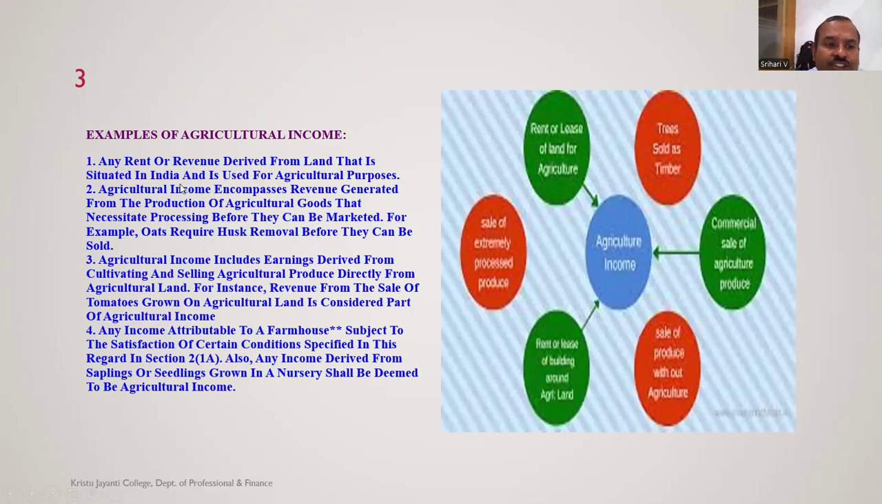Then examples of agricultural income. Any rent or revenue derived from land. Then agricultural income includes revenue generated from production of agriculture goods, that is from agriculture operations, farming. Then agricultural income includes earnings derived from cutting and selling agriculture produce, for example sugarcane, cotton, jute, coffee, tea. Any income attributed to a farmer, subject to the guidelines, will also be included in agriculture.